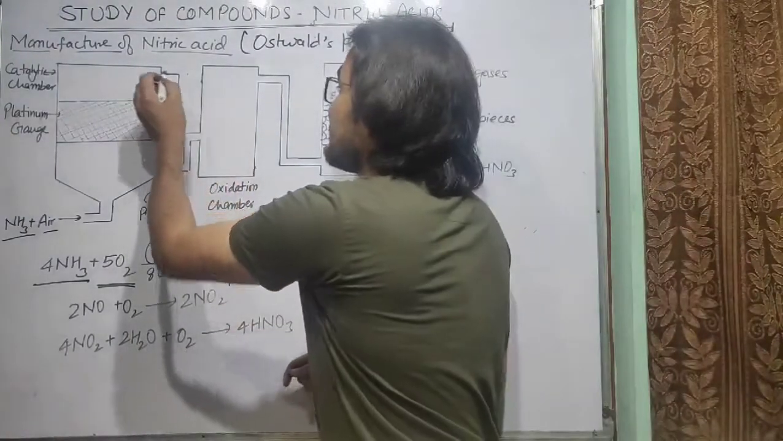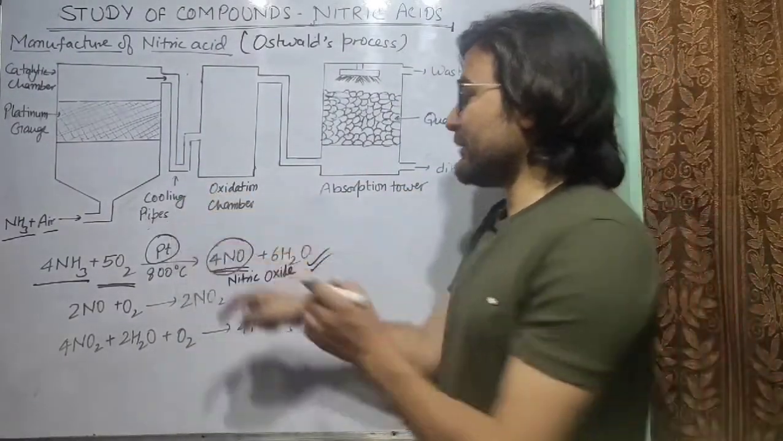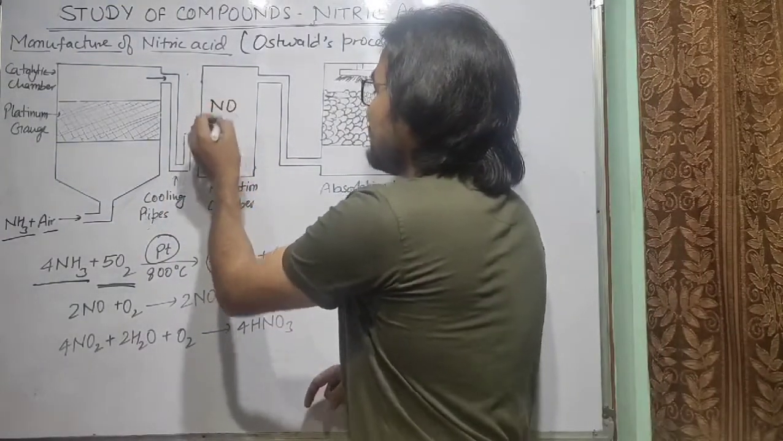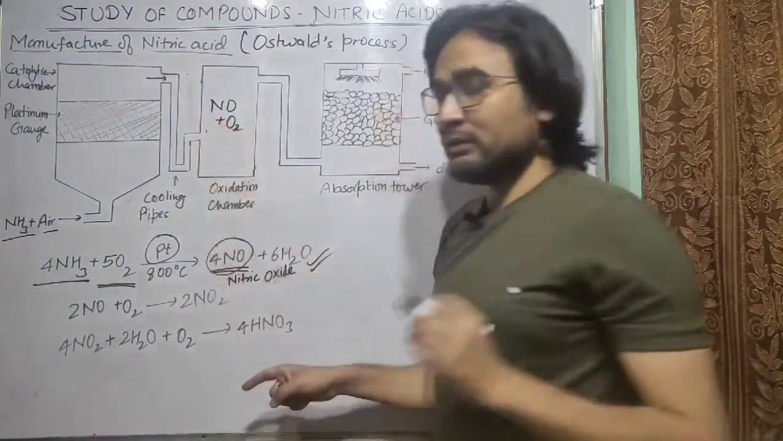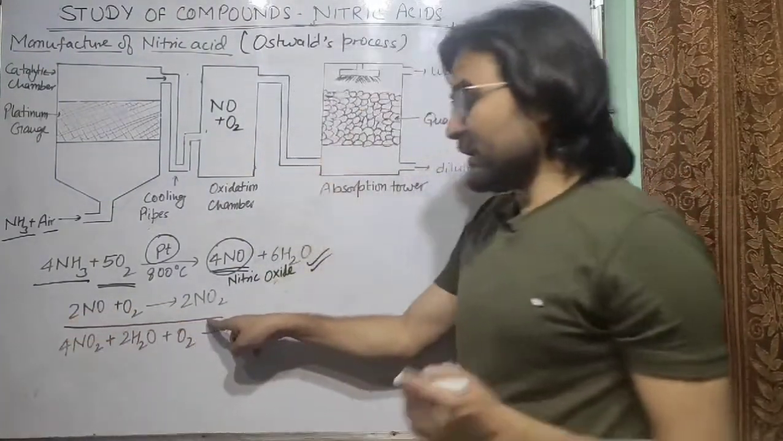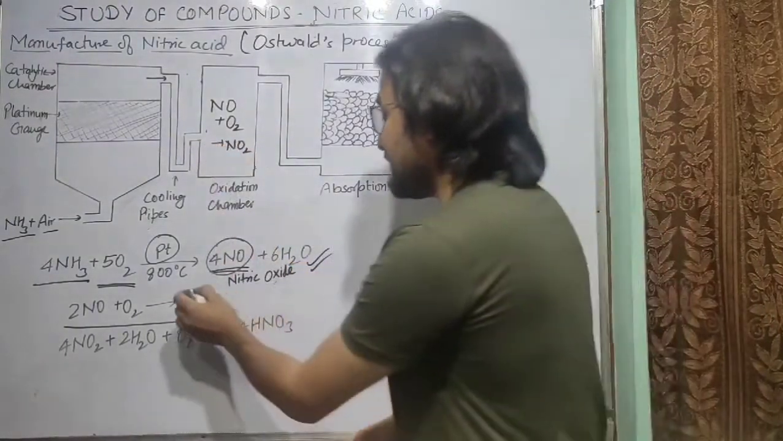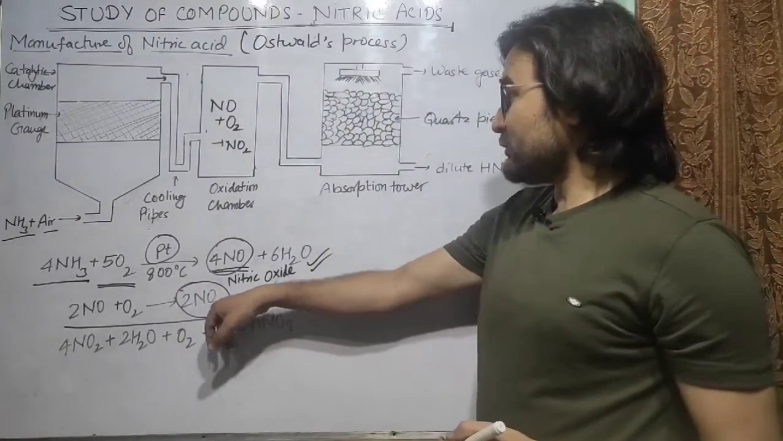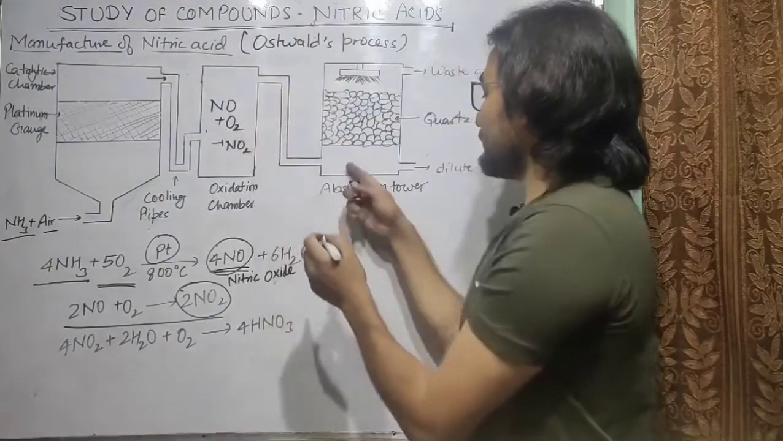Now nitric oxide is cooled by passing it through cooling pipes. Then nitric oxide is passed to this oxidation chamber where it combines with oxygen. So nitric oxide will react with oxygen and it will form nitrogen dioxide, that is NO2. You can see the reaction here. Then when nitrogen dioxide is formed, the nitrogen dioxide is passed to the absorption tower.